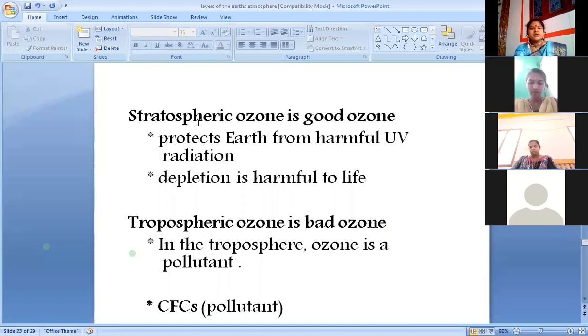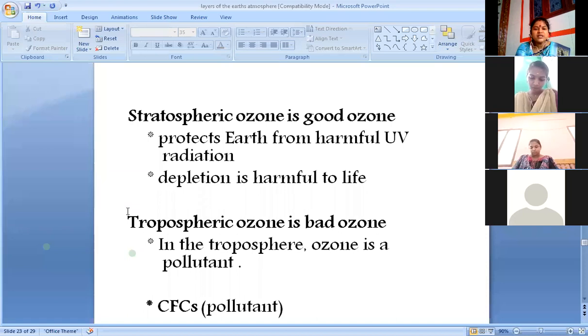Now look at this. The stratospheric ozone is good ozone. There are two types of ozone, good ozone and bad ozone. The stratosphere ozone layer is good ozone because it protects earth from harmful ultraviolet radiation. We could see the depletion. If there is any depletion, it is harmful to life. அங்கே ஏதாவது ஒரு ஓட்டை அப்படி இருந்துச்சுன்னா it is very harmful to our life. We will see in detail.